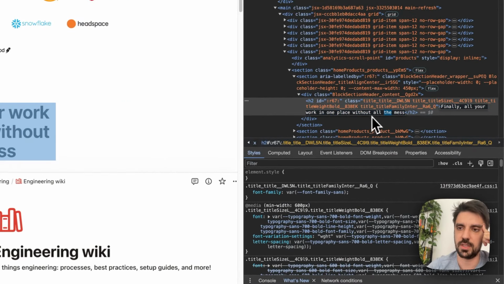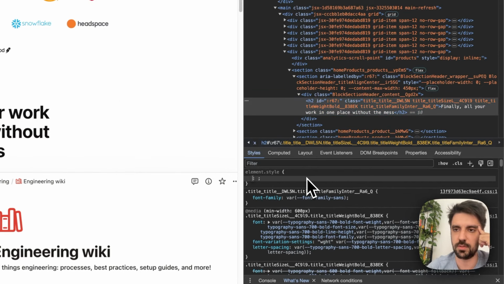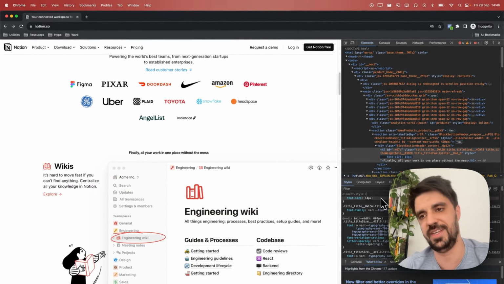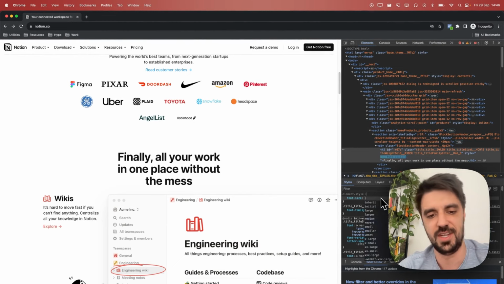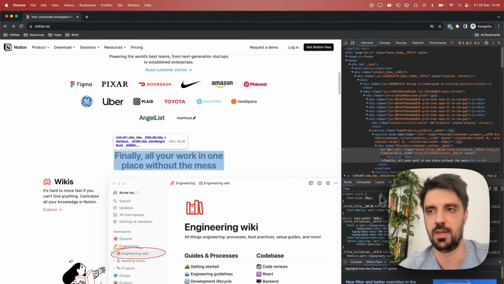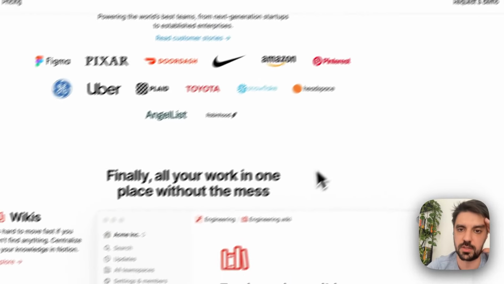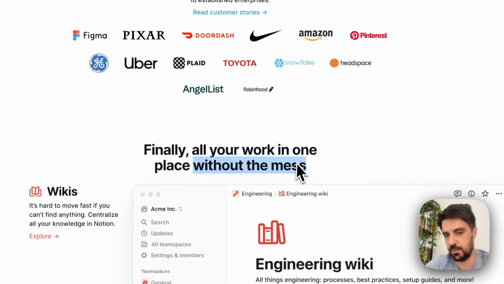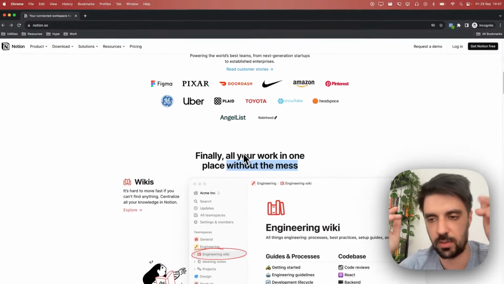Or let me even take the mask away here. And let me even, I don't know, font size, 14 pixels. Wow, that's too small. 32 pixels. Just, 36 pixels. Let's not waste too much time here with the pseudo hacking, just to show you the headline would be much stronger here with finally something you really want, without something you're afraid of. So it would be much better than what it actually is, but okay, it's already good.